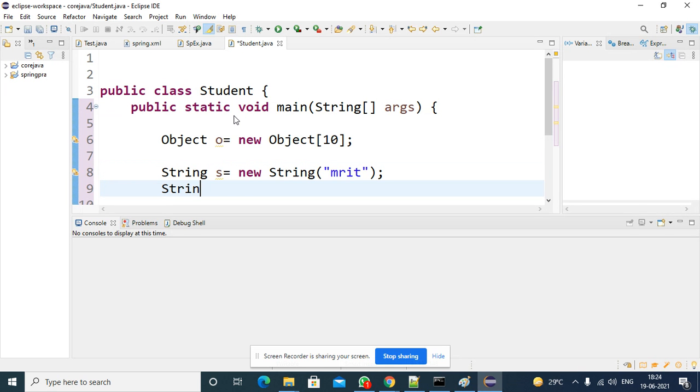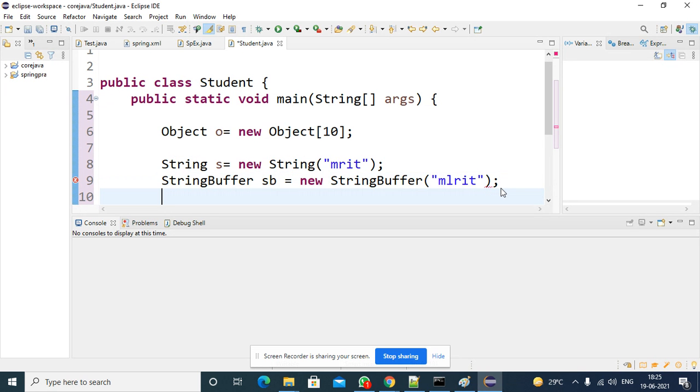So I am taking one more, StringBuffer. This is also a class, some other class name. So I am taking one more class. So you have three classes.